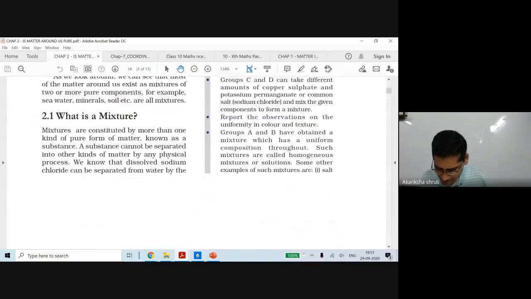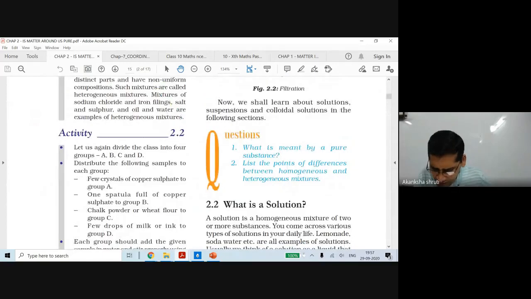So students, can we do this question? So what do you mean by the pure substance? Yes, list the point of difference between the homogeneous and heterogeneous. Student, just do question number 1. Homogeneous, heterogeneous I have not taught. Even I was about to complete this topic today, what is homogeneous, heterogeneous, but I could not write with this, so I could not continue. Okay students, so fine, you do the maths one, we will do this next day.